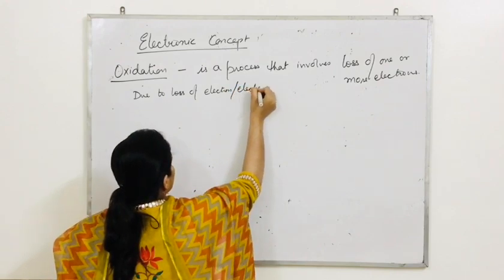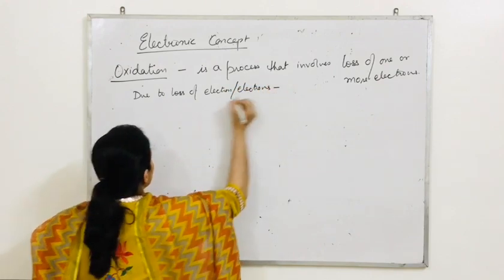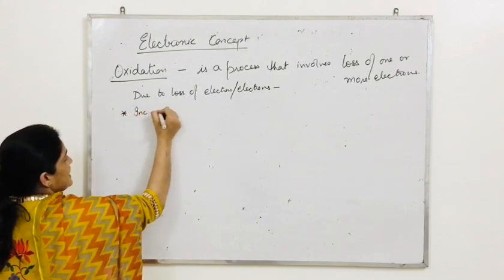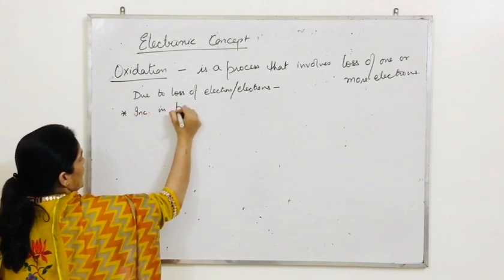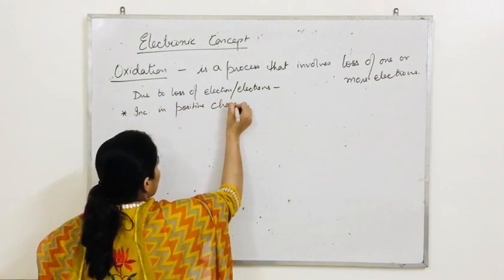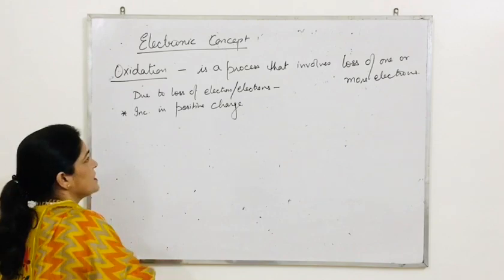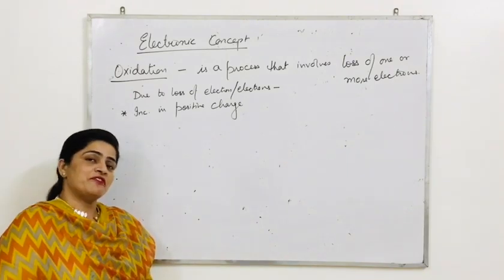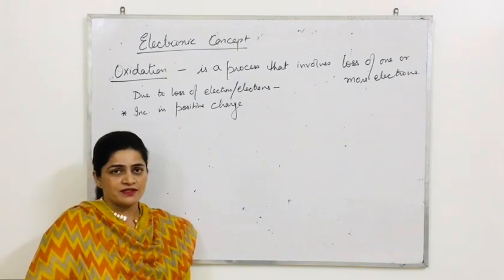what will happen? Always remember, there is increase in positive charge. Let me prove it. Let me come back again to the word oxidation. Let me define oxidation again according to classical concept.